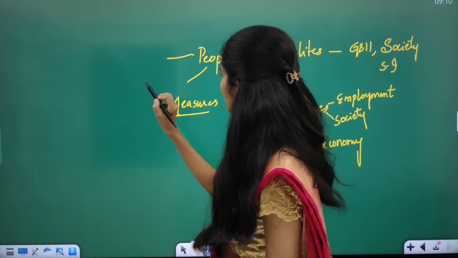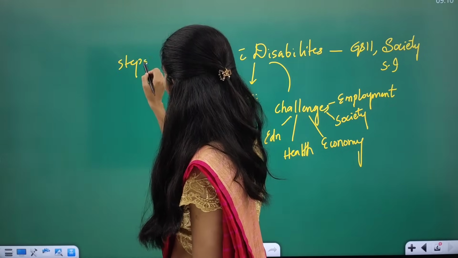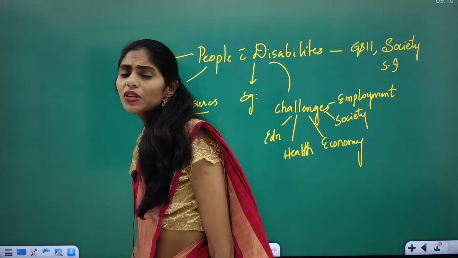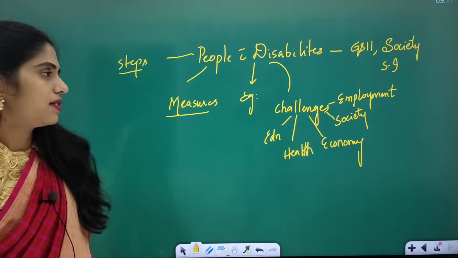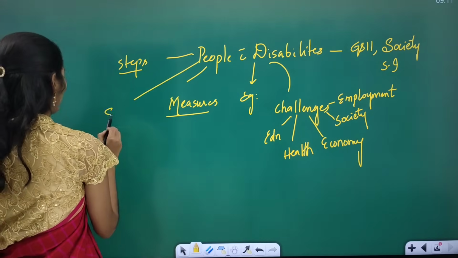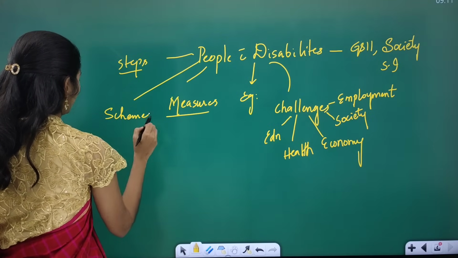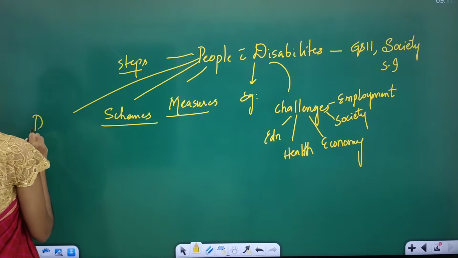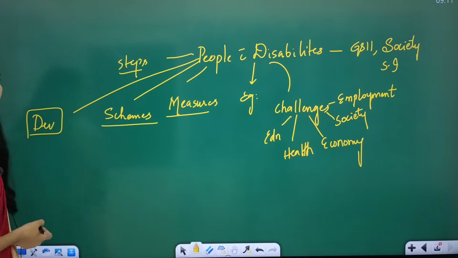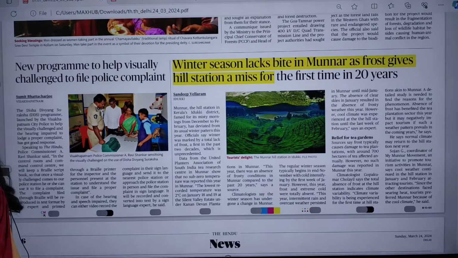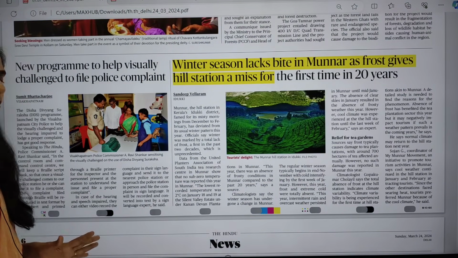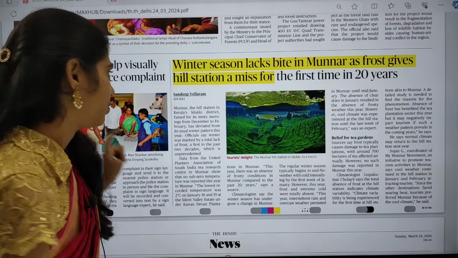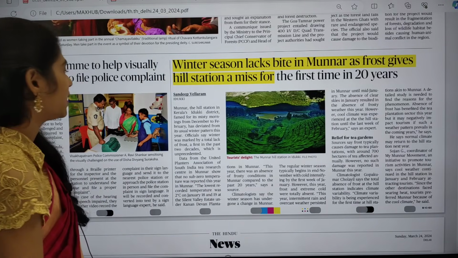And you have to see what steps are already taken by the government, and how the government is making services accessible for people with disabilities. You can see what schemes the government came up with to support these people. And you have to see the recent developments for these people, like this Divyang portal, the Disha Divyang Suraksha program. So these are some important dimensions that you have to see from this article point of view. And now let us see the next topic.